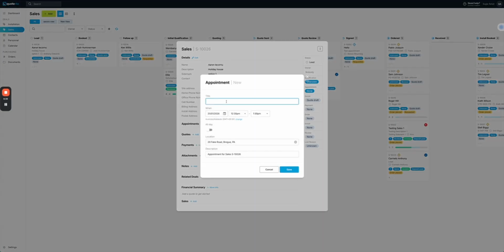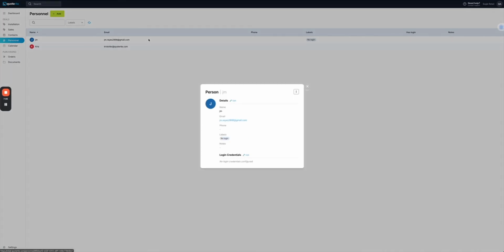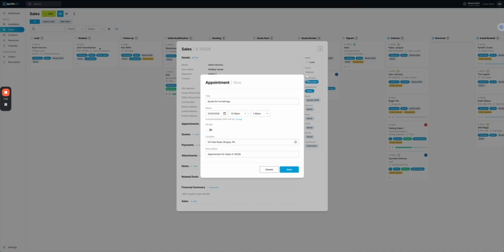So we'll call this quote for furnishings. We can choose our obviously days and times. It could be an all day event. We've got our location loaded and our description. Our system does connect to Google Calendar and Outlook Calendar, but it will also sync with iMac, etc. So once you've attached your personnel to those, so when we look in our personnel tab here, these are all the personnel that we've got.